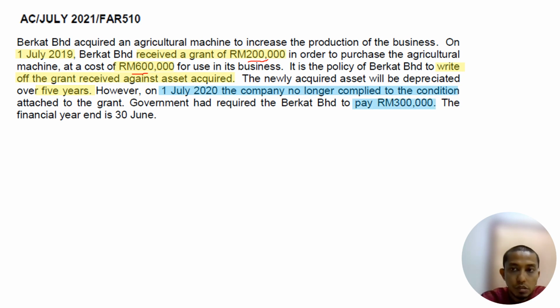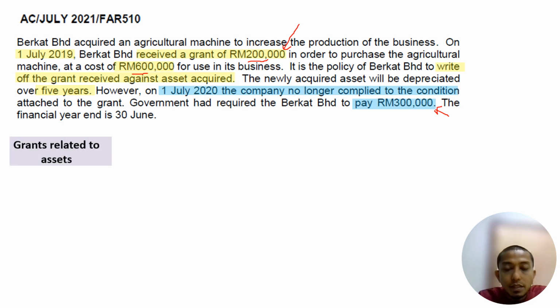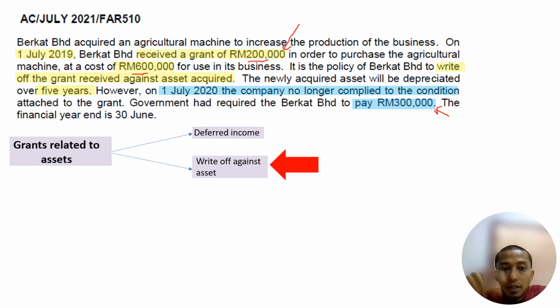Now the question is unique. You see, the grant received is 200,000, but how much does the company have to pay back? 300,000, more than the grant that the company received. Again, this is a grant related to asset because the company wants to purchase an asset, and it is a write-off against asset method. So like always, we do all workings.